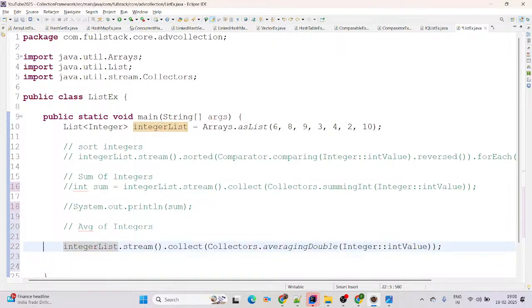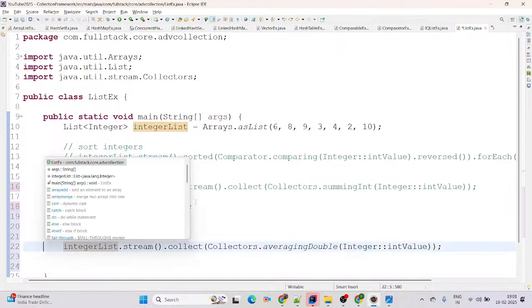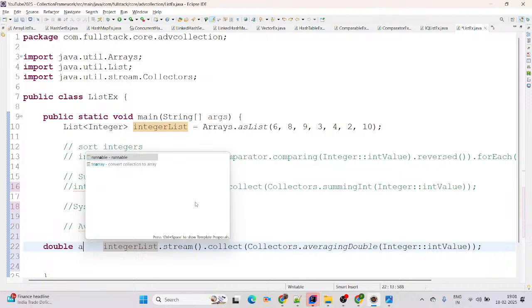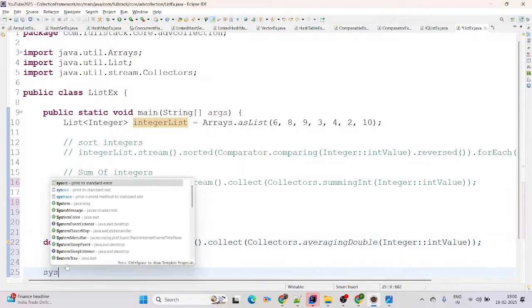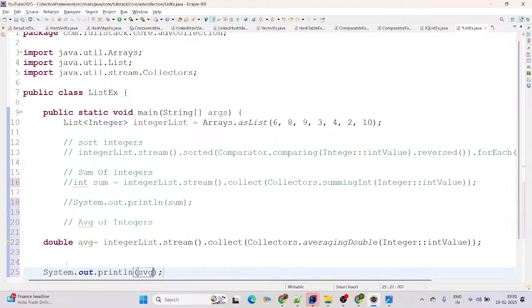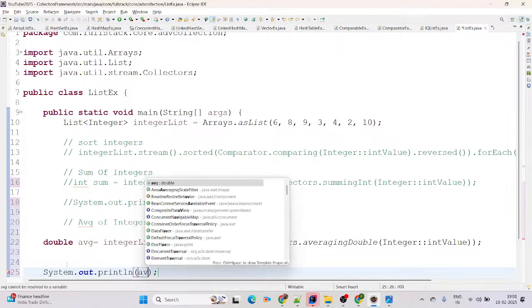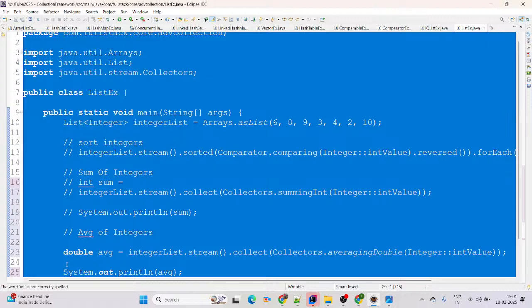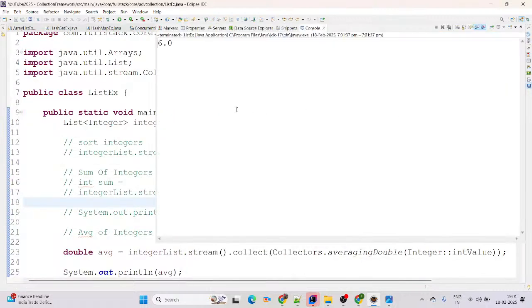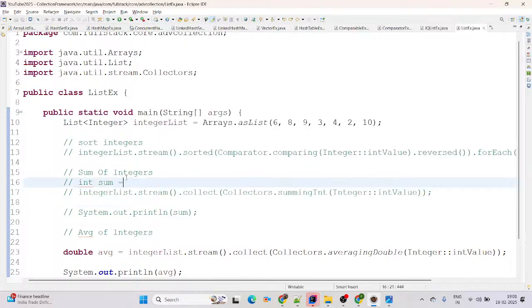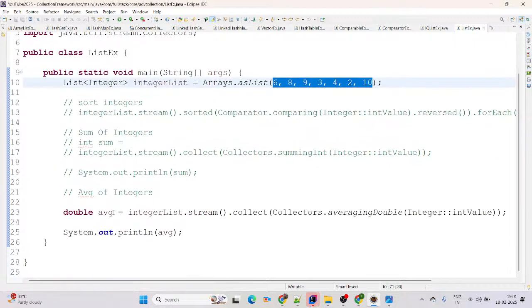Now we are just going to define here, this will be, you can say double average, and you know the average formula in maths, right? Same formula our Java also goes to work here. Then here I am just passing here average. Now simply try run as Java application, see one screen, it will give us the output. Perfect. Average means total, whatever summation we have available there, divided by total number, that's called average.